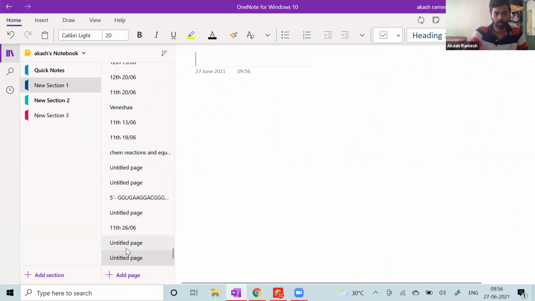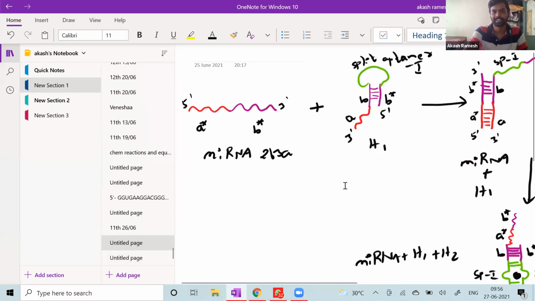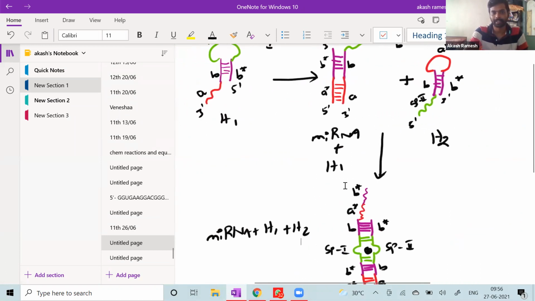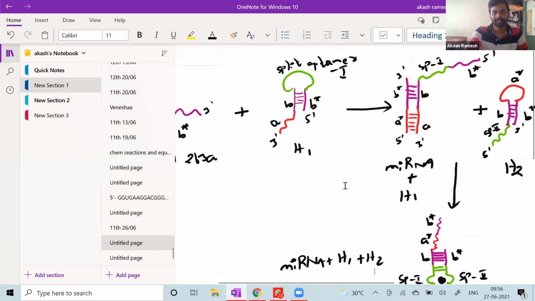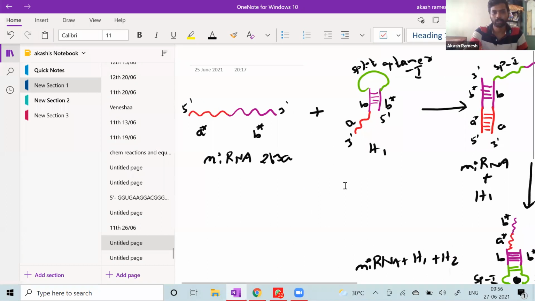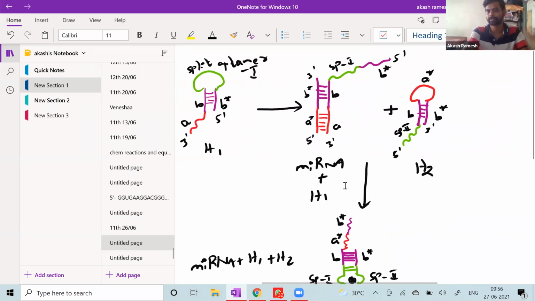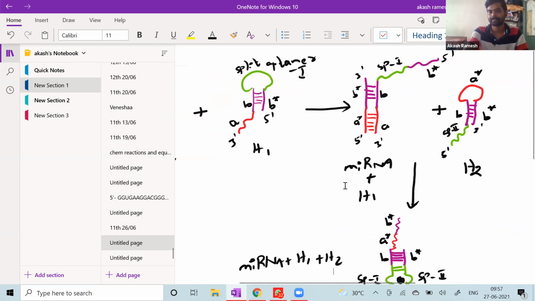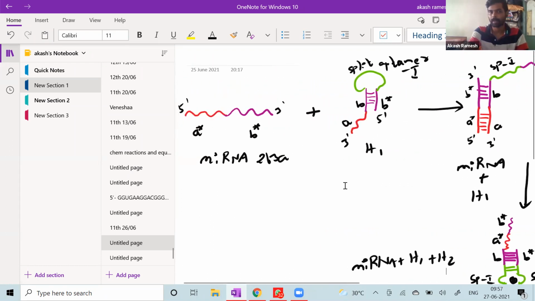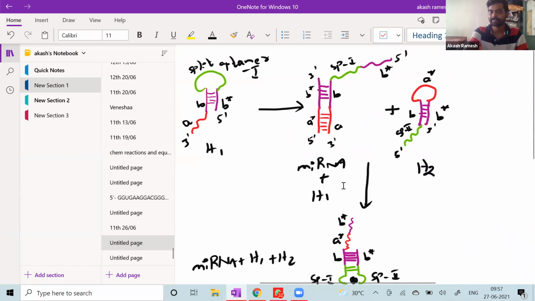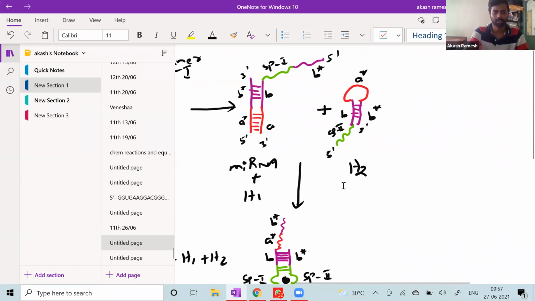So if you're wondering what this is, this is just my project proposal for my PhD. I don't know how many of you are biologists. Has any of you taken biology? Or is everybody from computer science? Is there anyone from biology? Okay, no one is from biology.